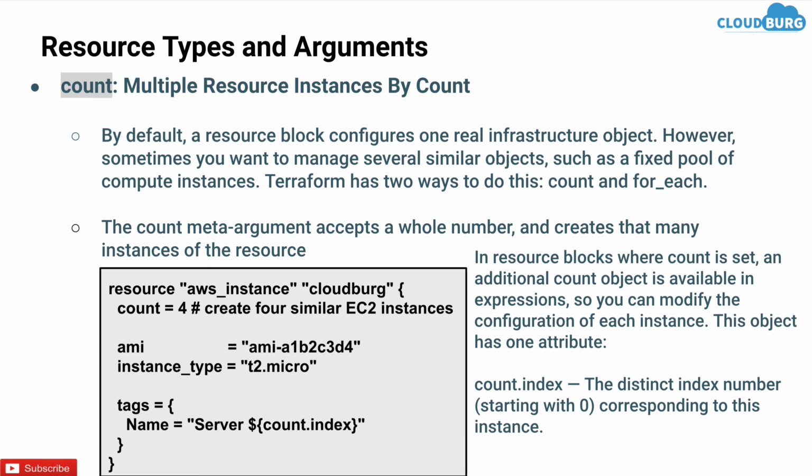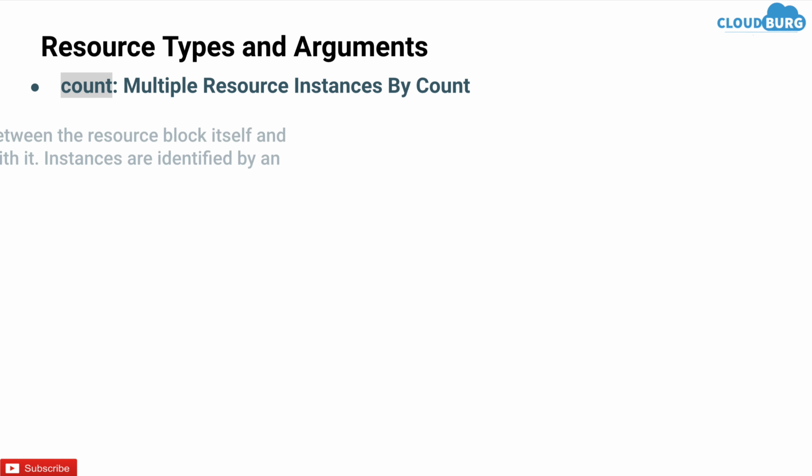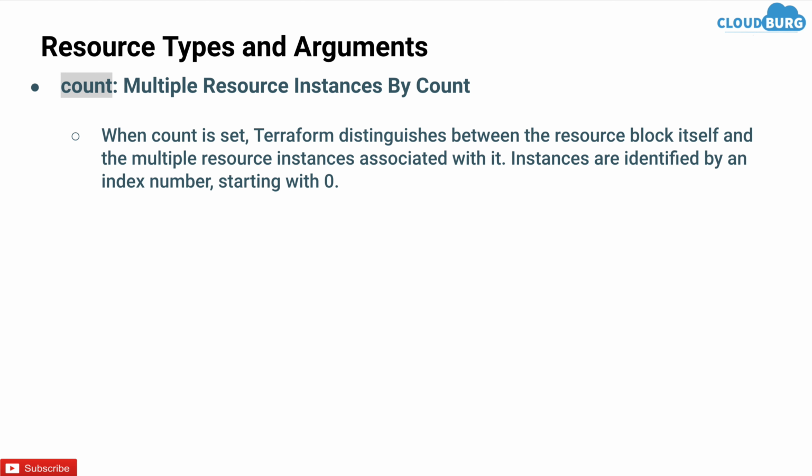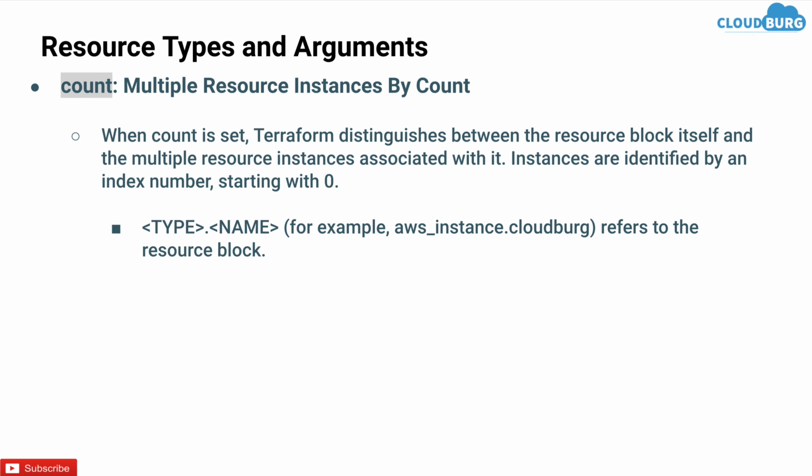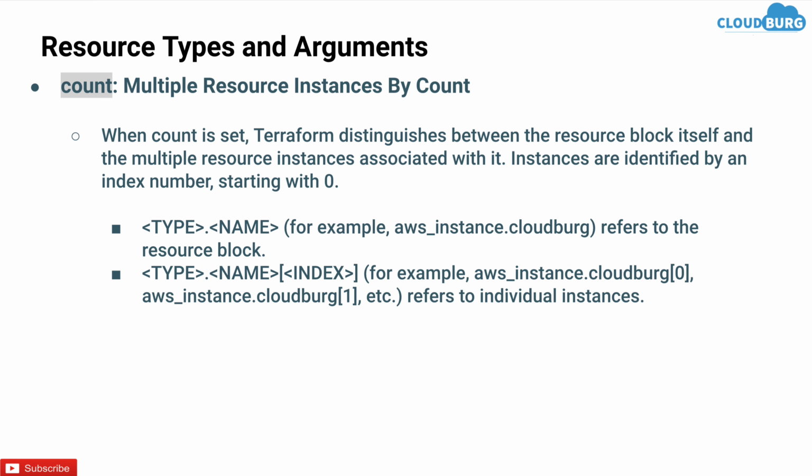When count is set, Terraform distinguishes between the resource block itself and the multiple resource instances associated with it. Instances are identified by an index number starting with 0. So there are two ways. One is using type.name, where type is the resource type and name is the resource name. For example, aws_instance.cloudbug refers to the resource block. And then you can also use an index when you are using count. For example, aws_instance.cloudbug with the index starting from 0, then 1 and so on, refers to individual instances.